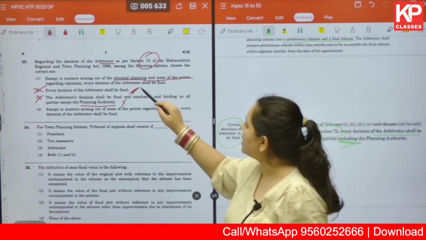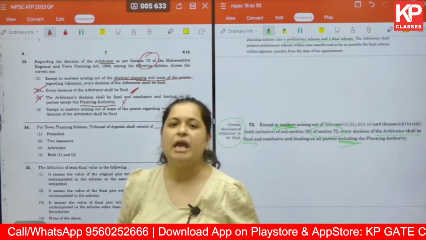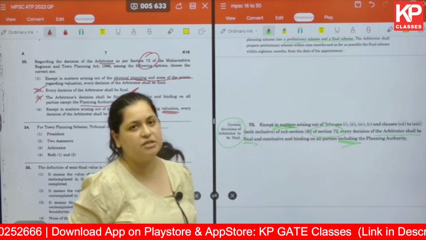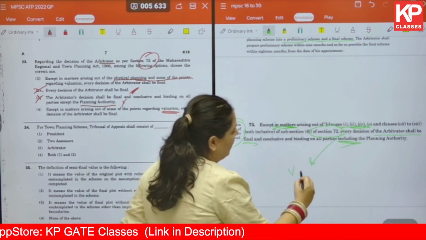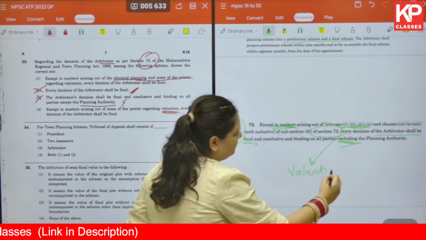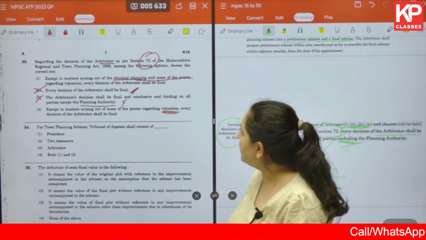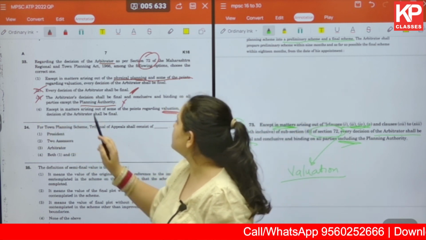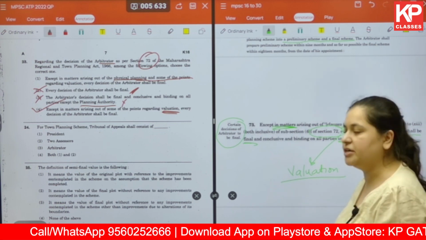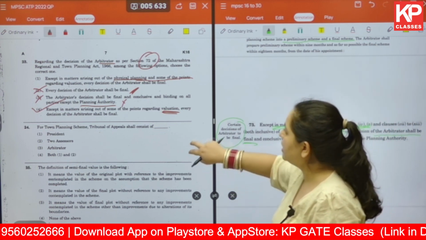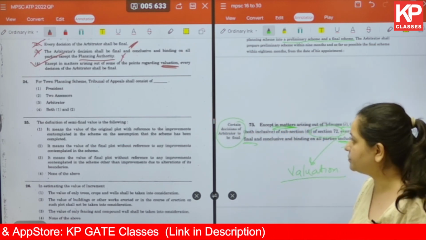Now the point arises whether we are talking about physical planning and valuation or valuation only. If you read into these clauses of section 72, you will find that all these points are with respect to valuation only. Okay, so the answer for us for question number 23 becomes, except in matters arising out of some of the points regarding valuation, every decision of the arbitrator is to be final. Okay, so for question number 23, we have option number 4 as the correct answer.